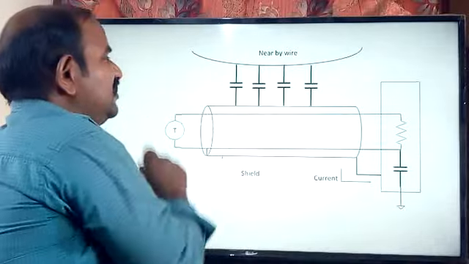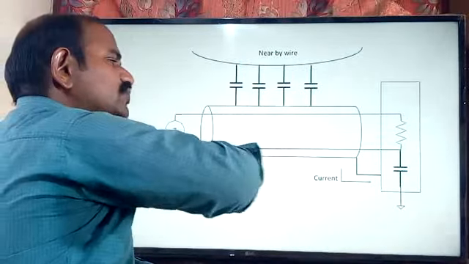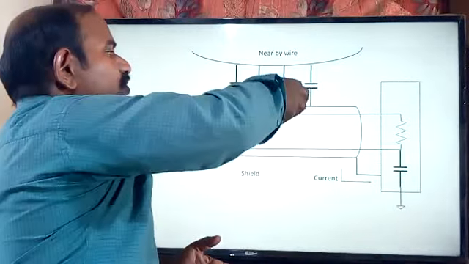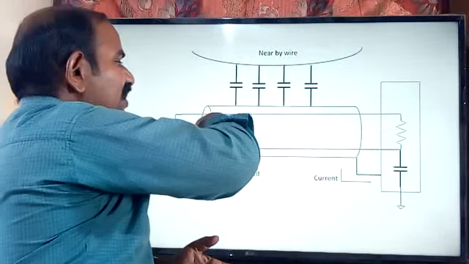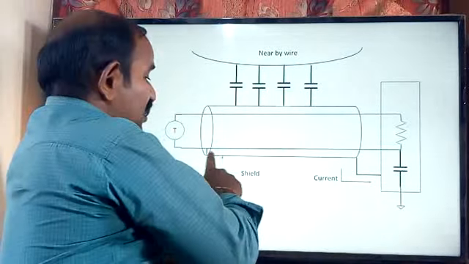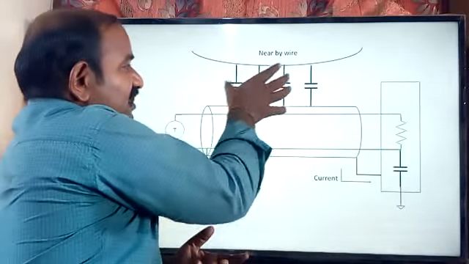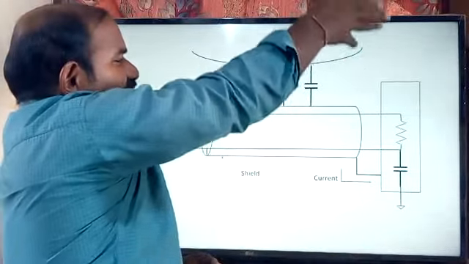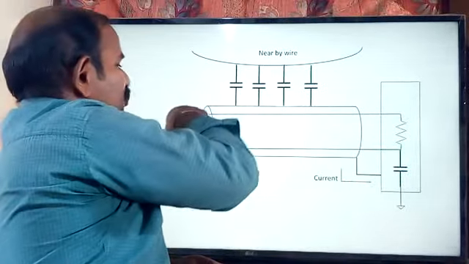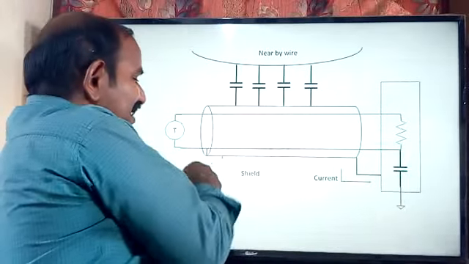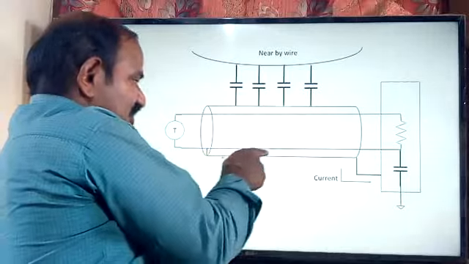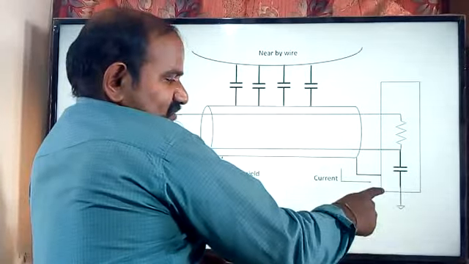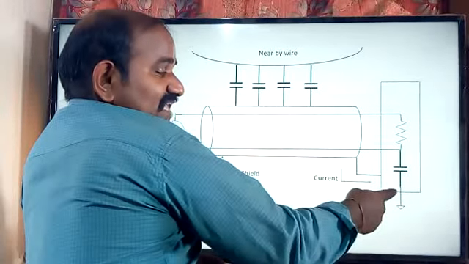Here also, even though we use the shield, don't think that the noisy signals are not going to be involved. The noisy signals are going to be involved. I'm assuming that this noisy signal is connected to one wire through resistance and capacitance, which means introducing noise into the system, and another wire is connected to the shield. The other end of this shield is connected to the instrument case. And obviously the instrument case is already grounded.